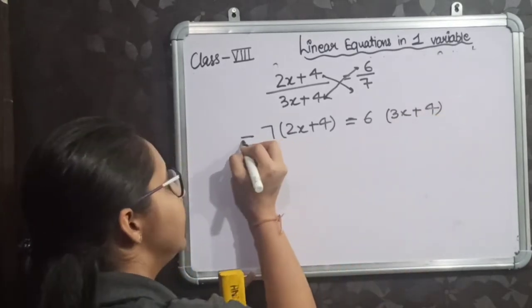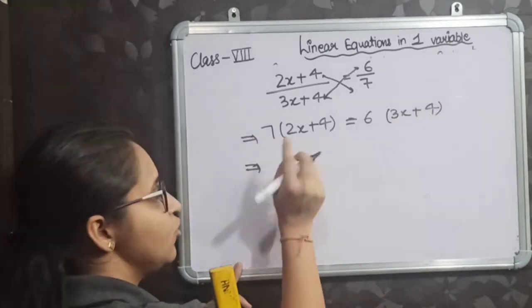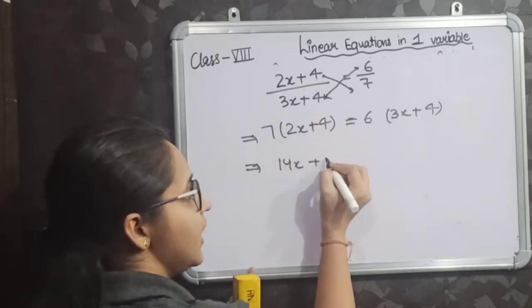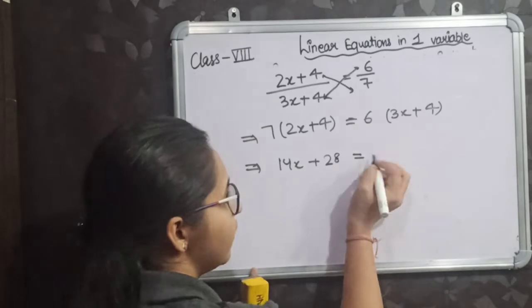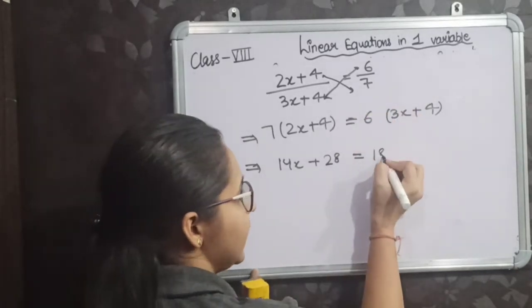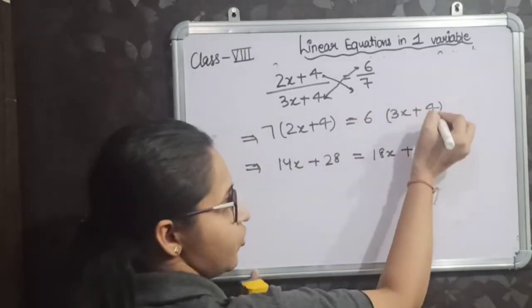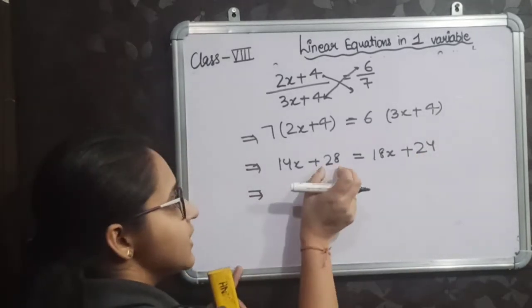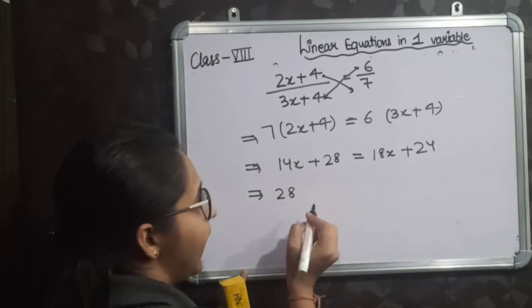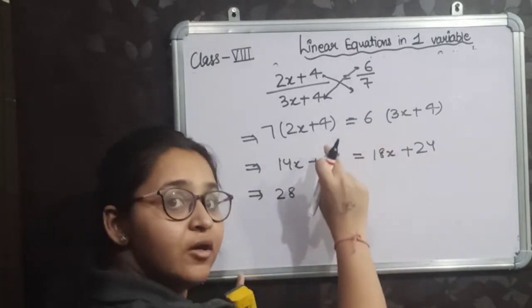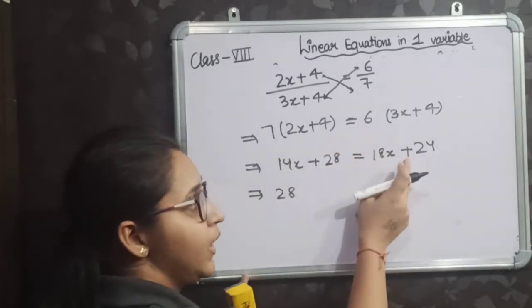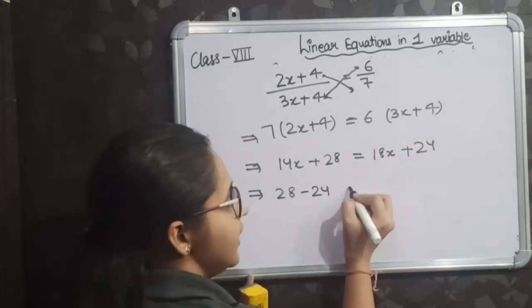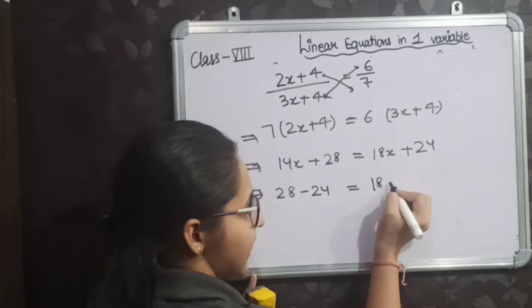Now it will give you 7 2s are 14x plus 7 4s are 28 is equal to 6 3s are 18x plus 6 4s are 24. Now I am just writing 28 and taking this 24 to this side, and it will become minus 24, equal to 18x as it is.